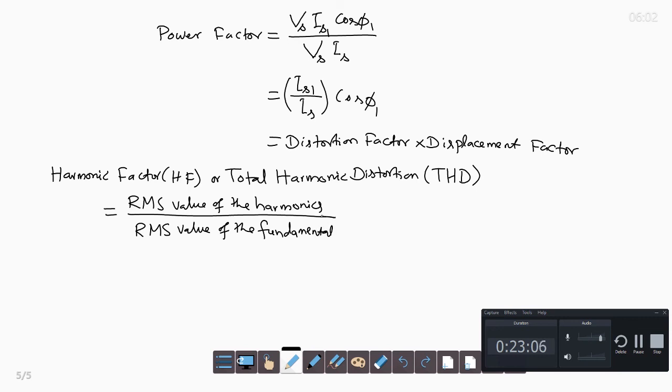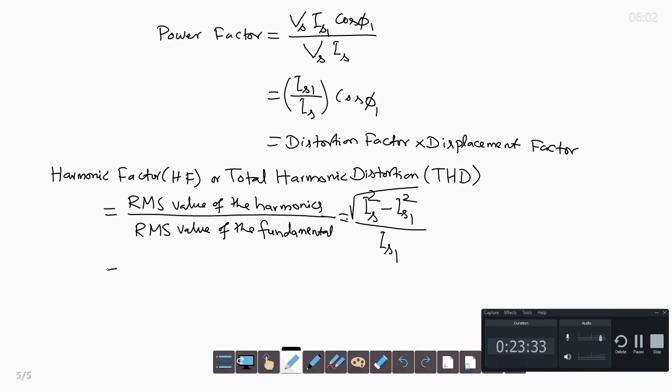So the RMS value of the harmonics, if the supply current RMS value is IS and the fundamental component is IS1, is the square root of IS square minus IS1 square, and the RMS value of the fundamental is IS1.